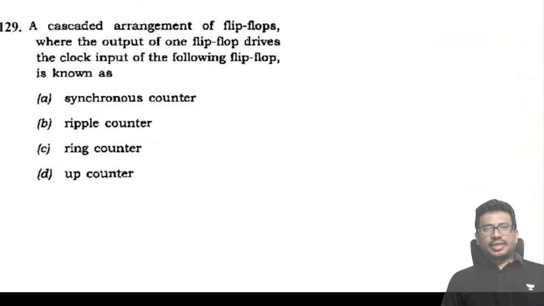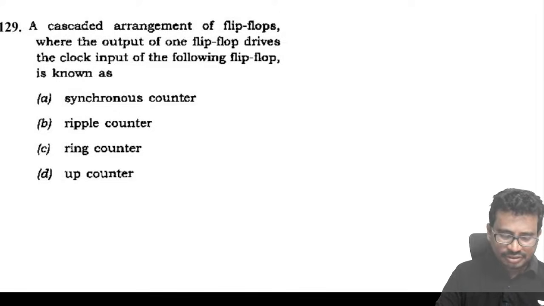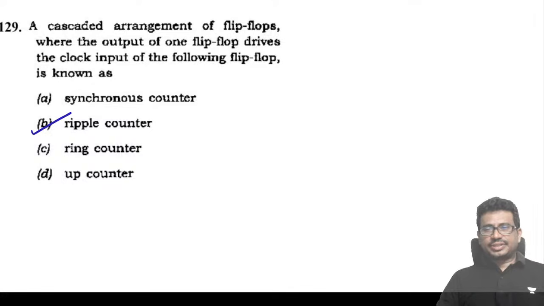Next, a cascade arrangement of flip-flops where the output of one flip-flop drives the clock of the next one. What do we call this type? These are asynchronous counters. Asynchronous counters are also called ripple counters.